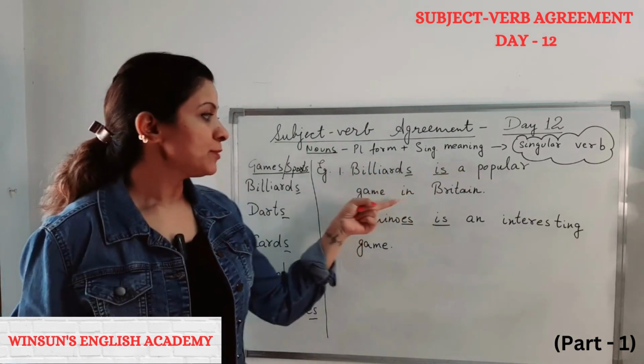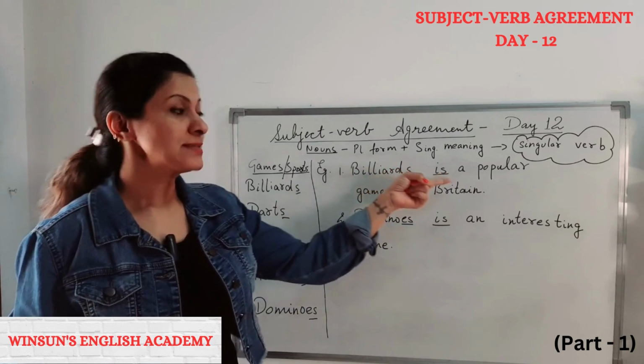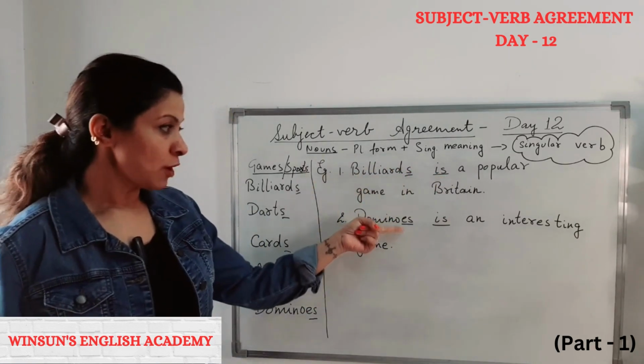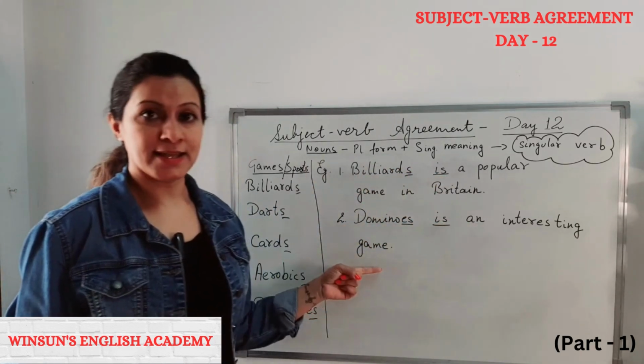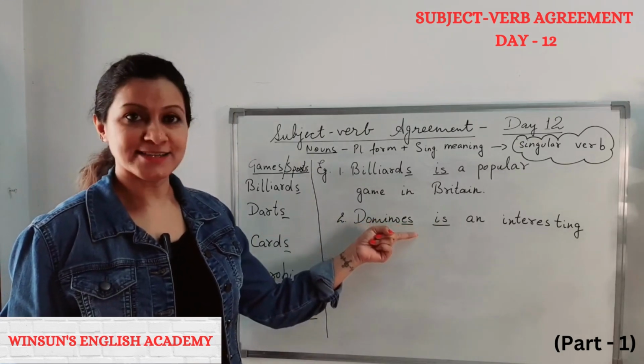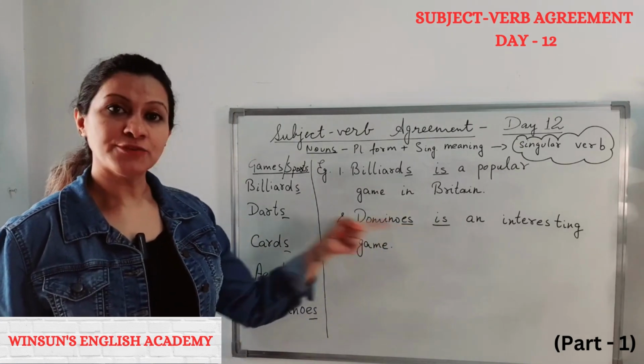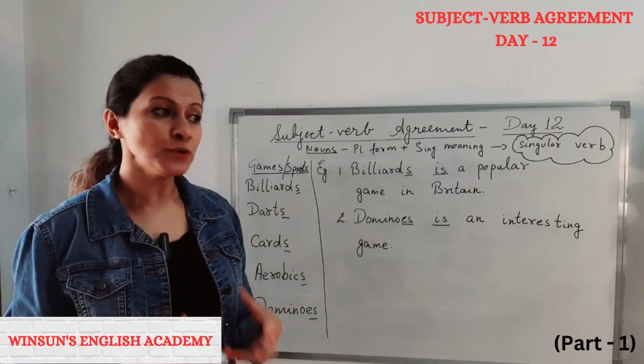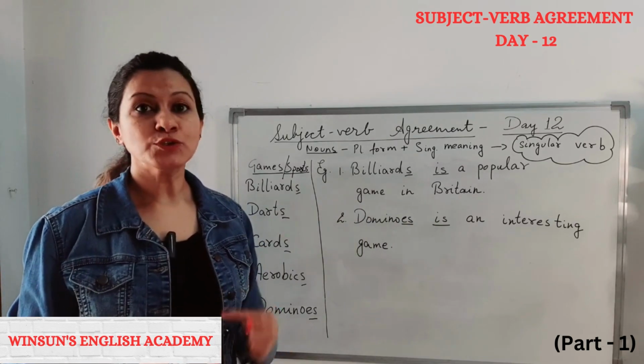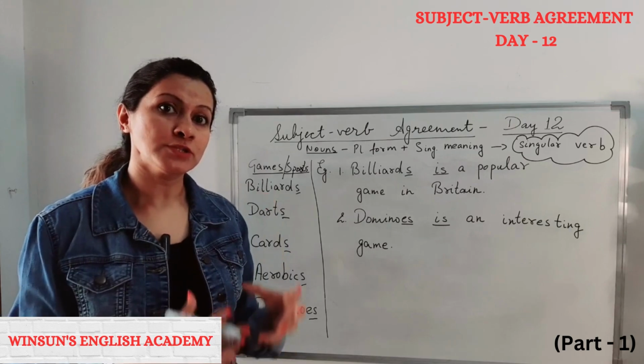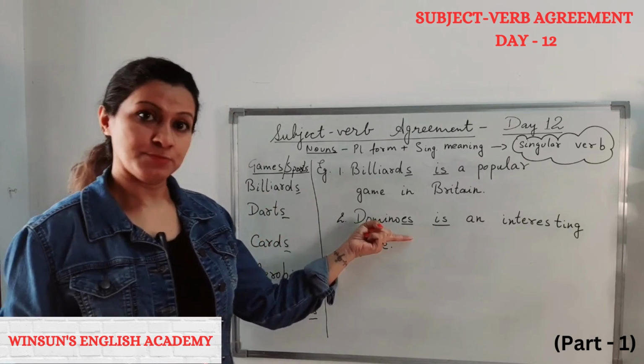Billiards is a popular game in Britain. Billiards is singular verb. Dominoes is an interesting game. Dominoes, ES, is because it's singular. We are referring to a game. Now, what do we do when we want to refer to each tile, to talk about the unit of this particular game?